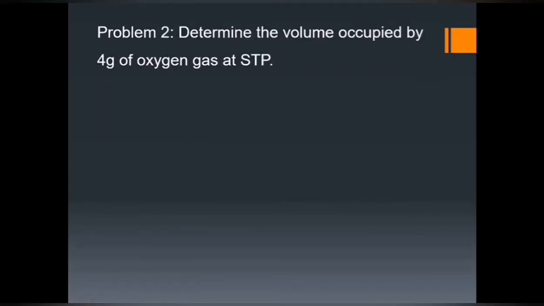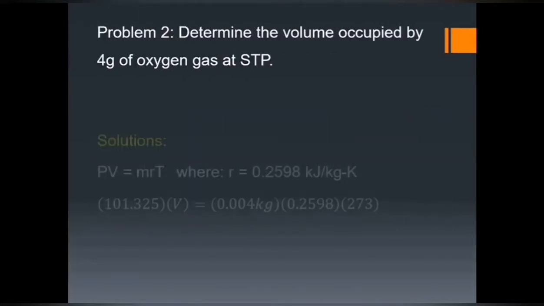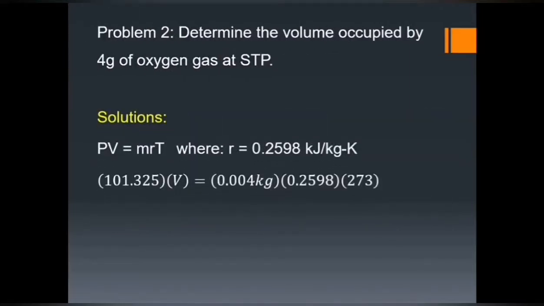The second problem is to determine the volume occupied by 4 grams of oxygen gas at STP. Again, as a review, our STP is here. Our solution is, since our given is 4 grams, which is the mass, we are going to use an equation in the ideal gas which involves a mass.